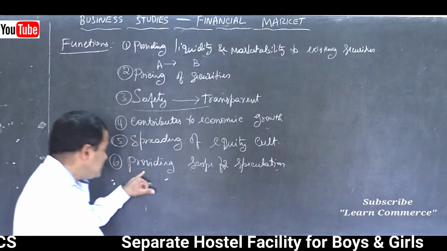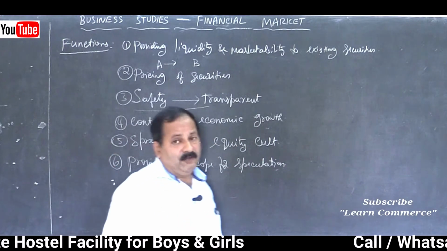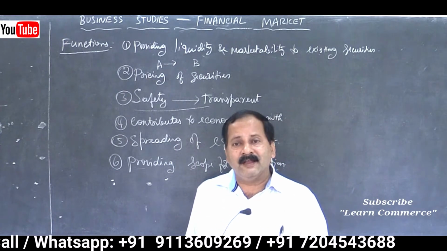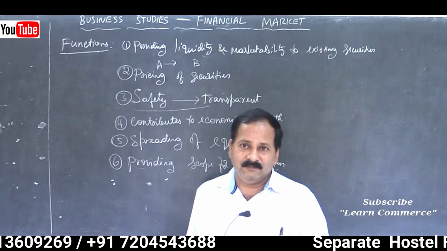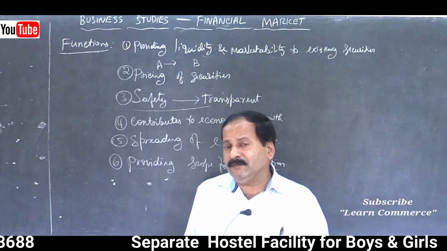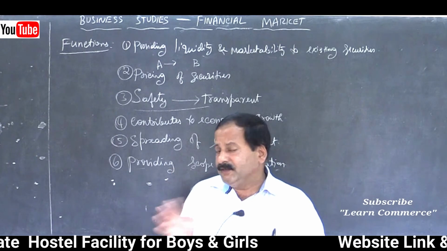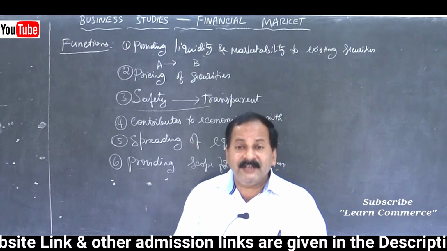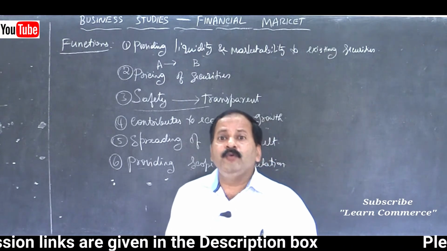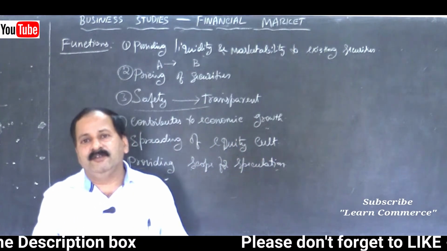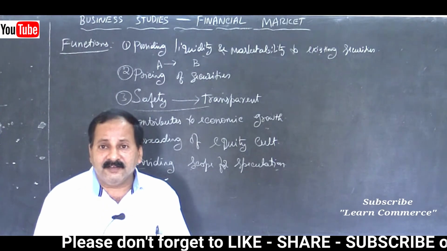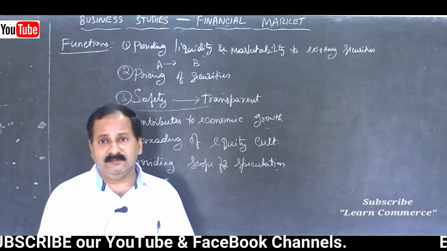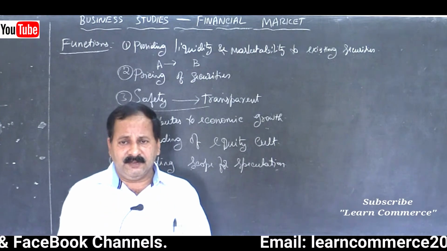So here my point is providing scope for speculation. What is speculation? Speculation is an intelligent activity. Long back, the Harshad Mehta scam. There was nothing wrong with what Harshad Mehta did. Actually, whatever activity he did was not wrong. Because of his intelligence, he did it. But the point is where he was caught: how did he get so much money? That was the question. Who provided him money and how did he get that money? Otherwise, the activity done by Harshad Mehta was not wrong. He used his intelligence and he earned money in the shares.